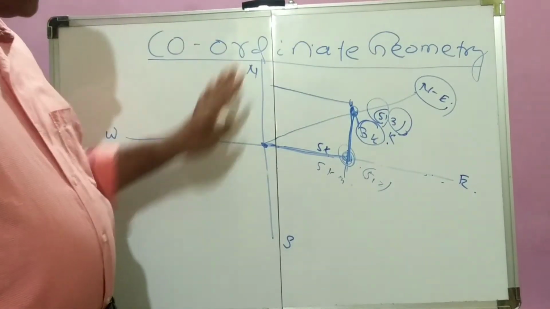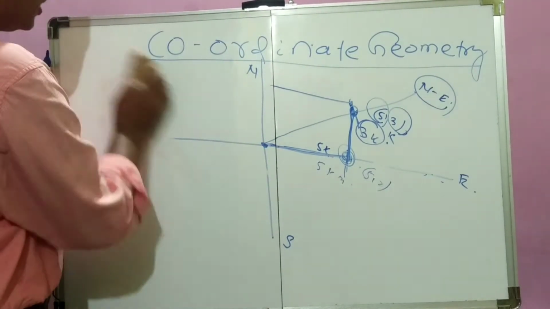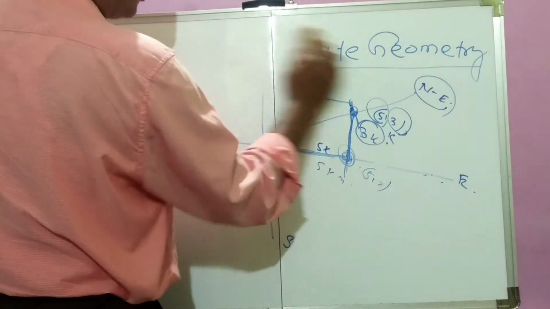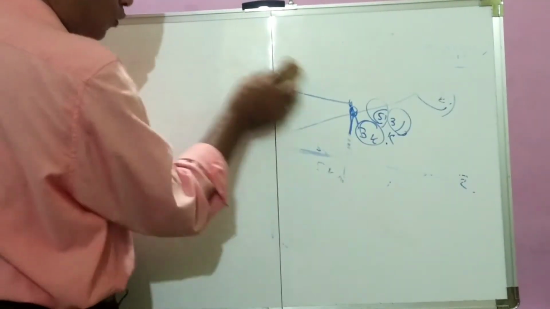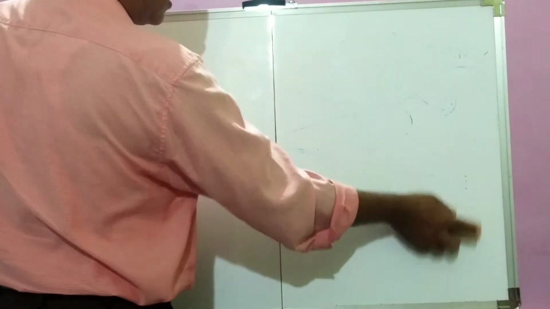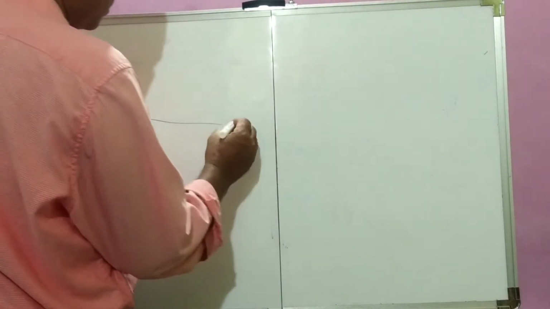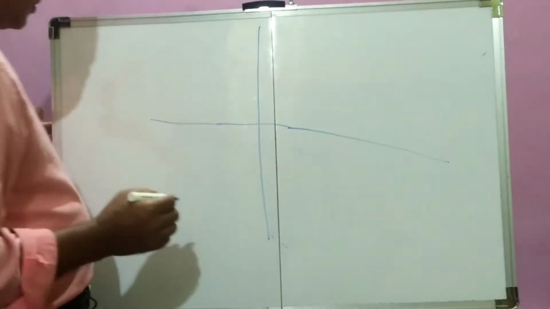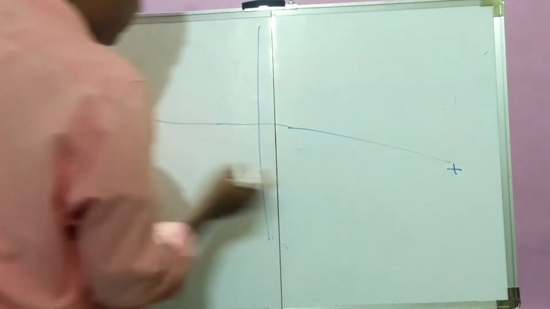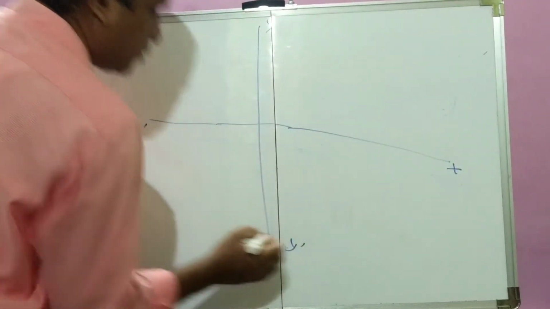Now from this, coordinate geometry borrows. This coordinate geometry is called rectangular coordinate geometry. Why is it called rectangular? Let us discuss. Suppose we draw axes: this is x, this is x dash, y, y dash.